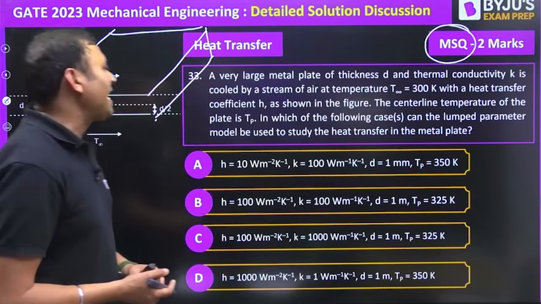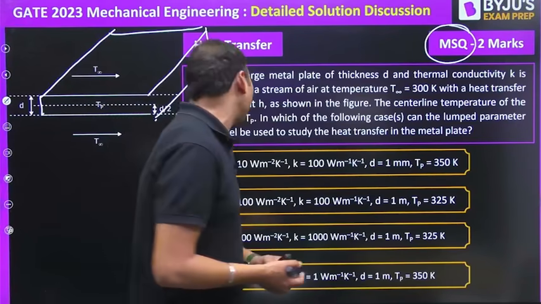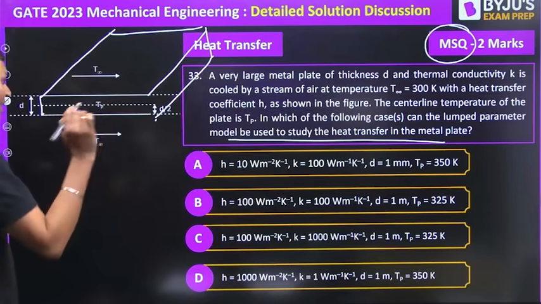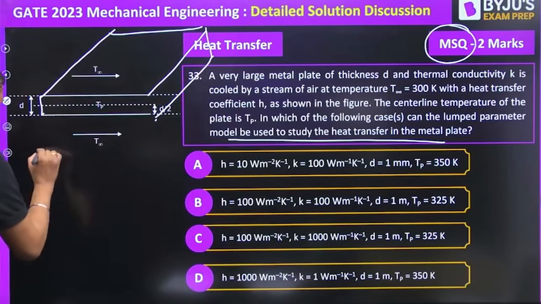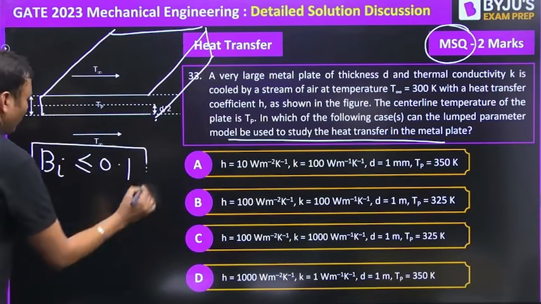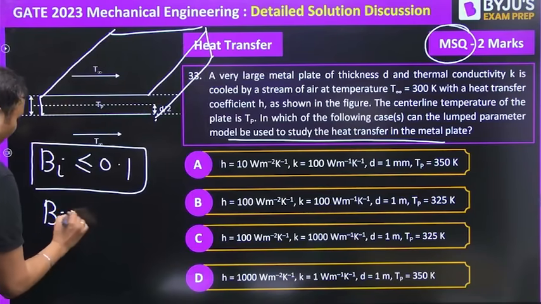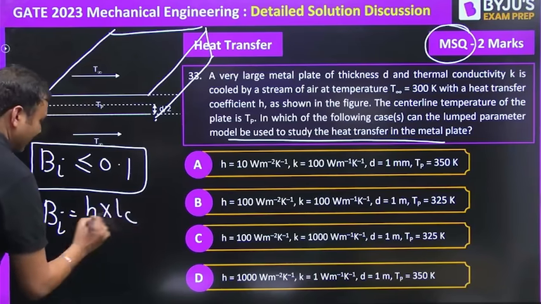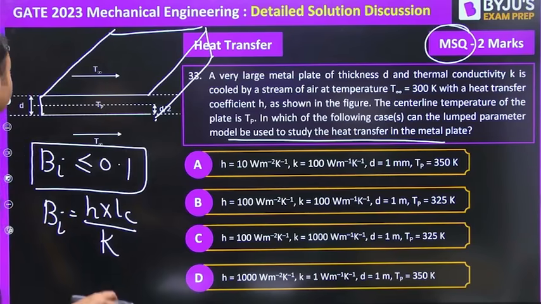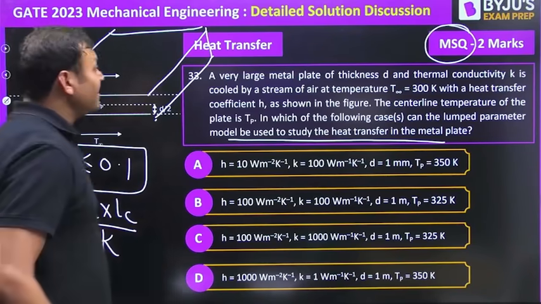In which of the following cases can the lumped parameter model be used to study the heat transfer in the metallic plate? For lumped parameter to be used, Biot number should be less than 0.1. The Biot number is equal to h into Lc, the characteristic length, upon the thermal conductivity of the metallic plate. What is the characteristic length?